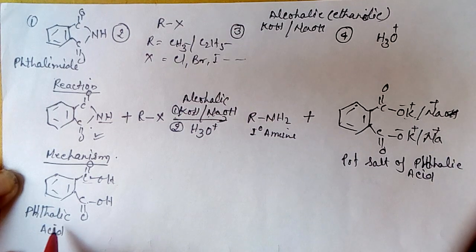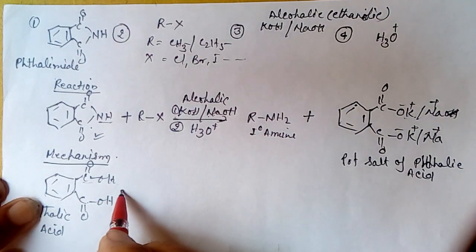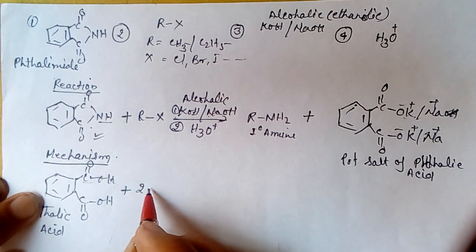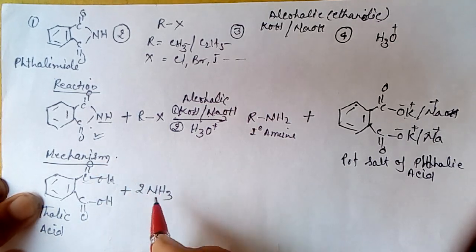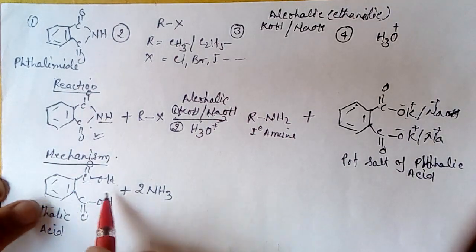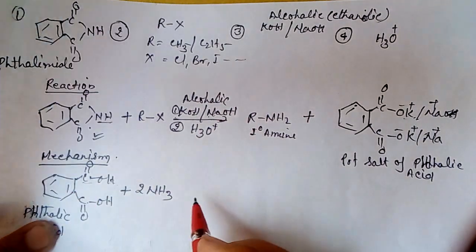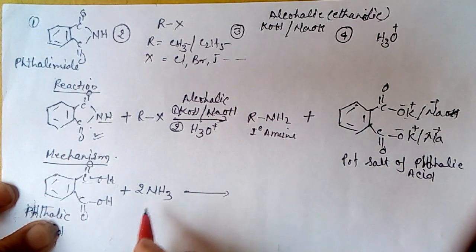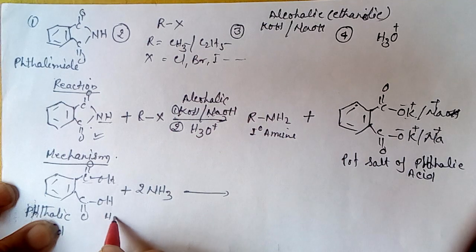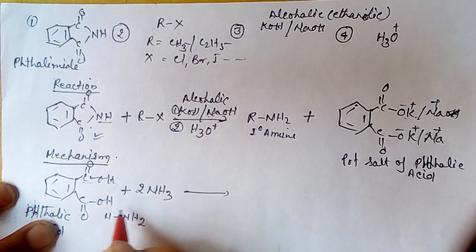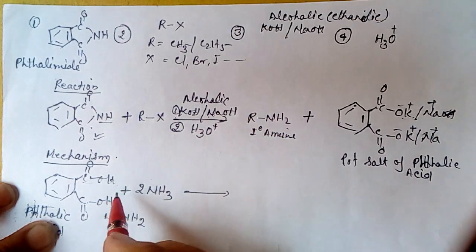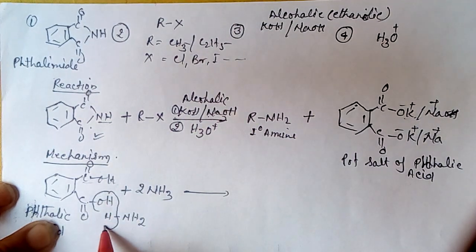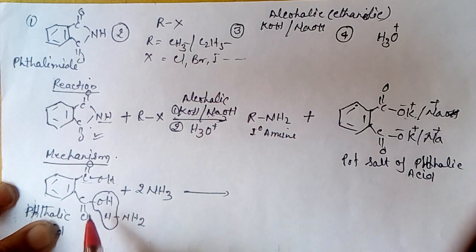From this phthalic acid we form phthalimide by reacting two molecules of ammonia with the phthalic acid. How do the two molecules of ammonia react? One molecule of ammonia is added, water is eliminated, and an NH2 group is attached to this carbon.